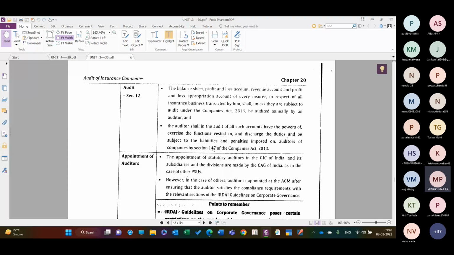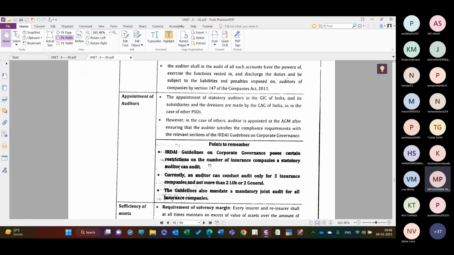Appointment of auditor, how the auditor is appointed. The appointment of statutory auditors in the General Insurance Corporation of India and its subsidiaries is made by the CAG of India, because it is a public sector general insurance company. So it is done by the Comptroller and Auditor General of India, as in case of other public sector units.